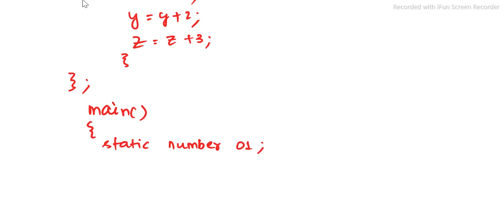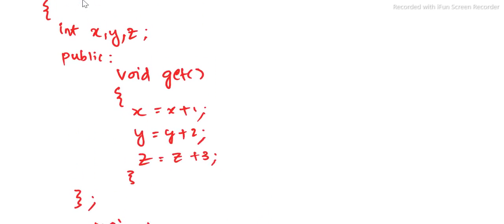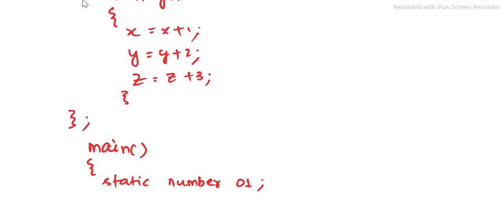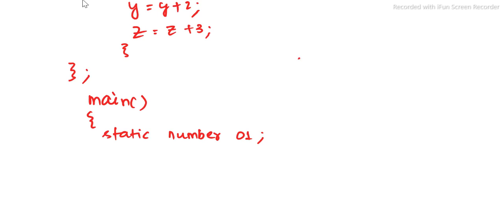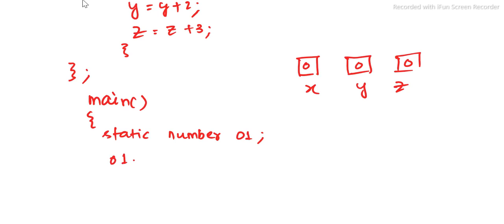As soon as we declare this object static, the memory allocation for all the data members is done, and all the class variables x, y, z are initialized to 0 by default. Using object o1 we call the get function: o1.get.